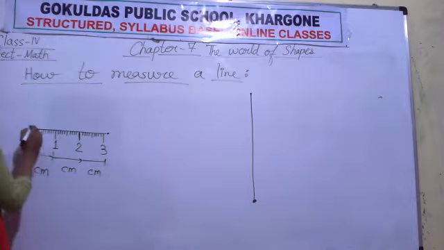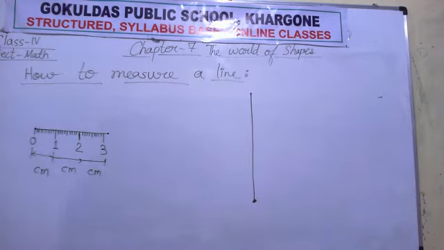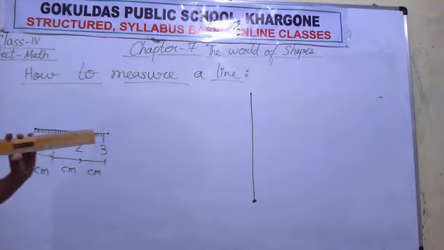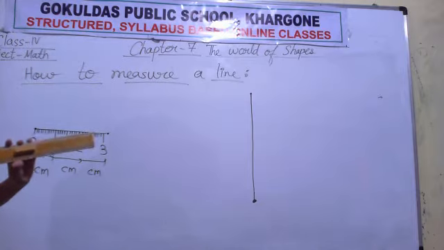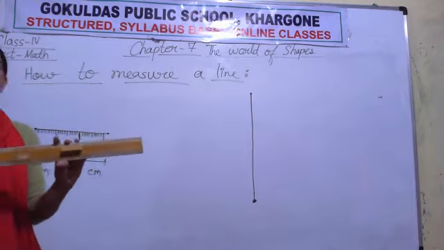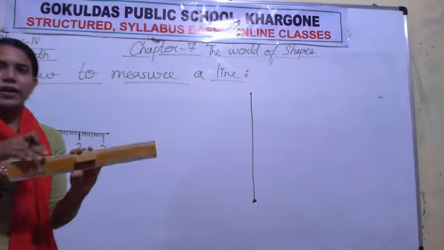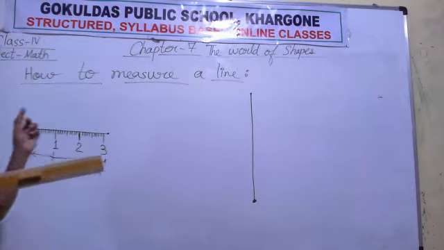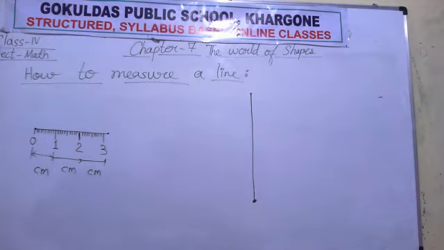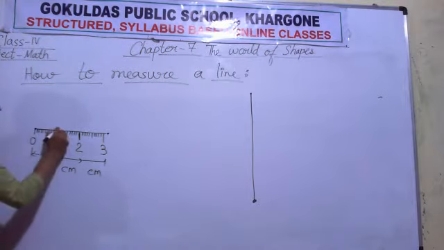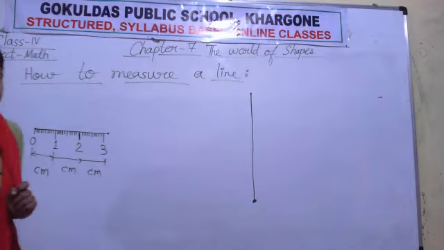When you observe your scale, be ready with your scale, and count the lines, each big division is made up of 10 small divisions. And one small division represents 1 millimeter.